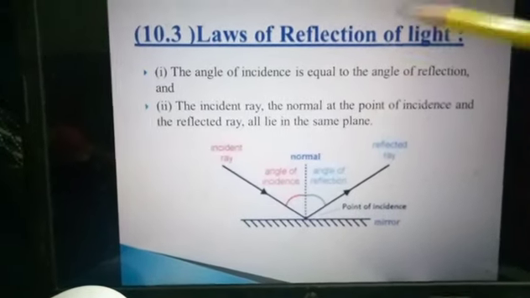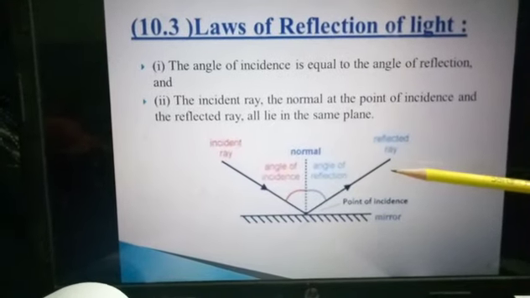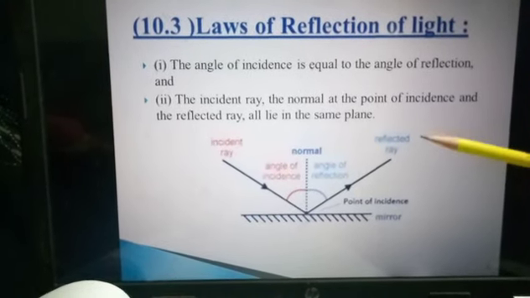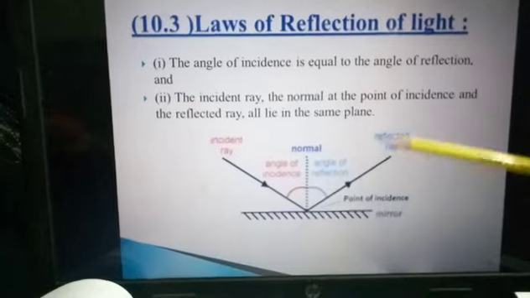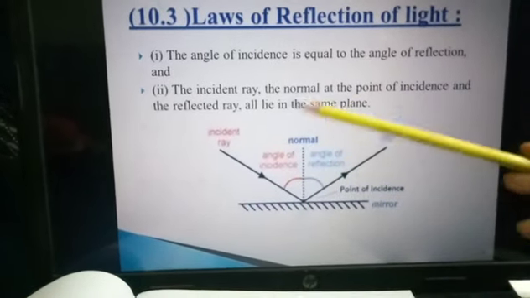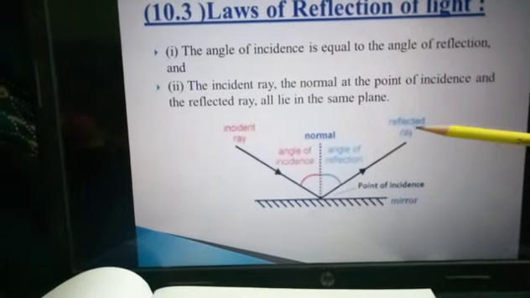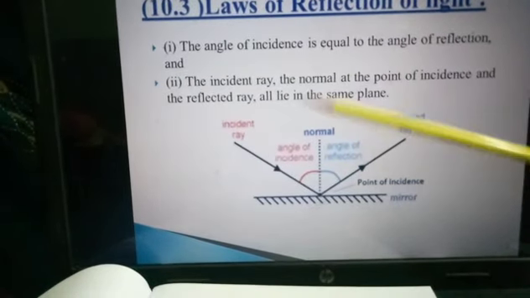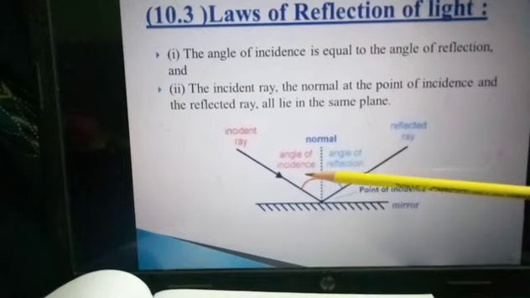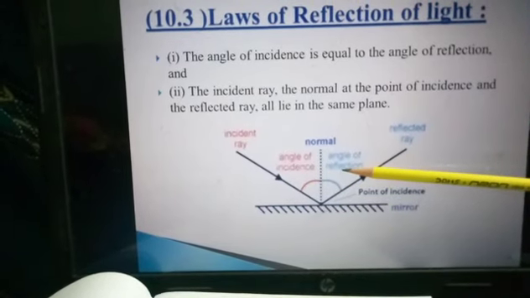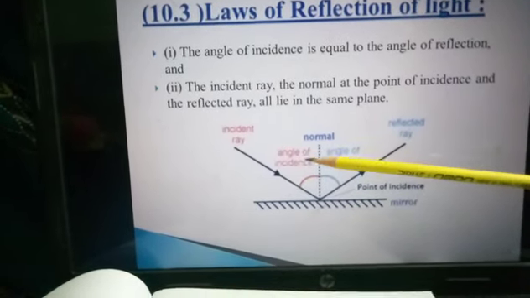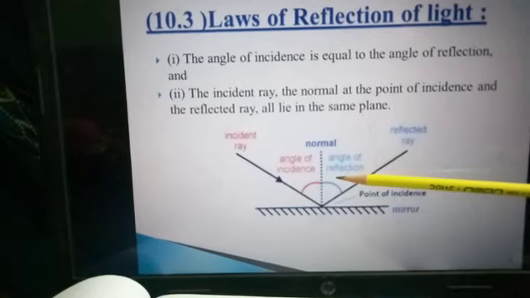Then next are the laws of reflection of light. This concept you are already aware of from your class 8. You must understand this figure. This figure shows the incident ray, reflected ray, and then the normal. The law of reflection says the angle of incidence is always equal to the angle of reflection. So if this angle is 30, this angle is also 30.